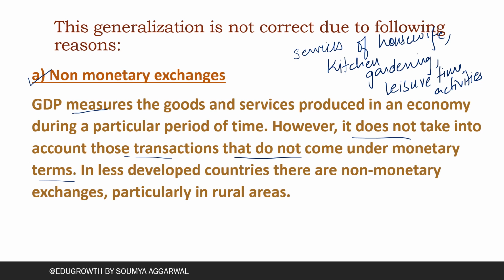So in less developed countries, there are non-monetary exchanges, particularly in rural areas. There housewives and kitchen gardening, these are the activities which are done by the women because they are not working outside. So they are doing household activities. So non-monetary exchanges increase the welfare of the people, but they are not included in the GDP.